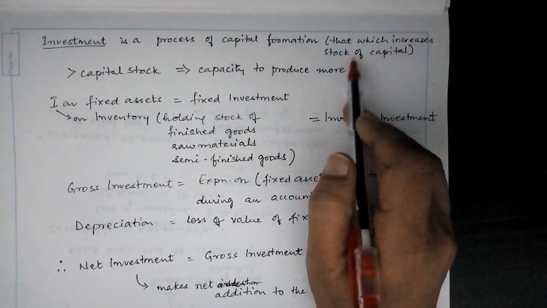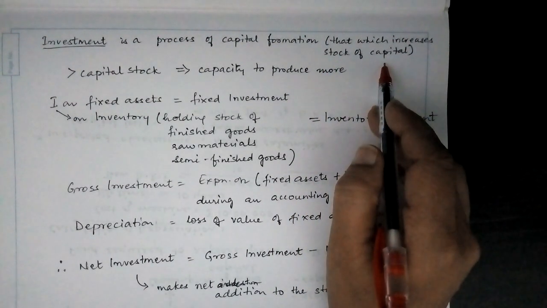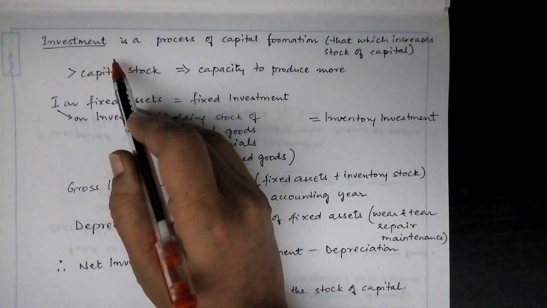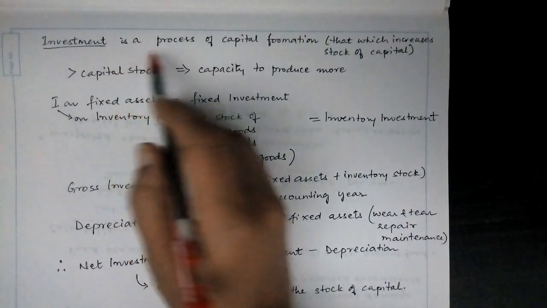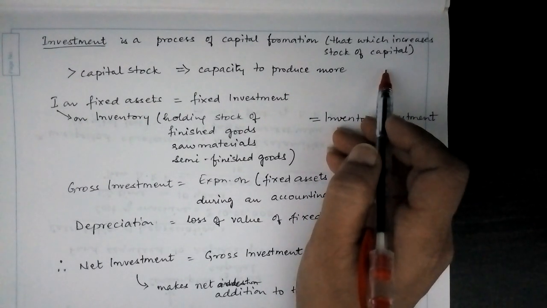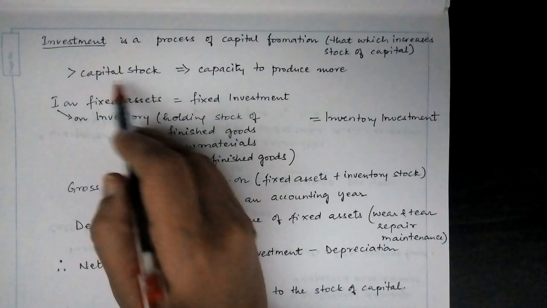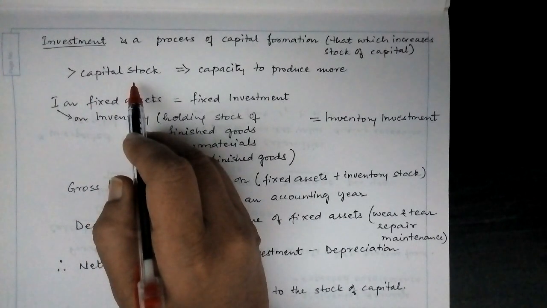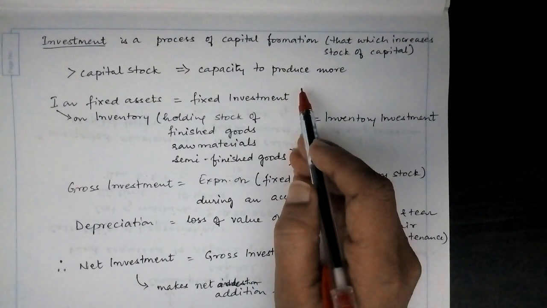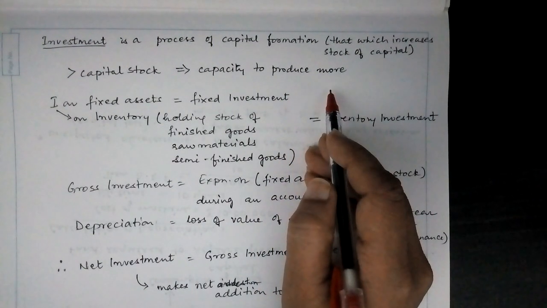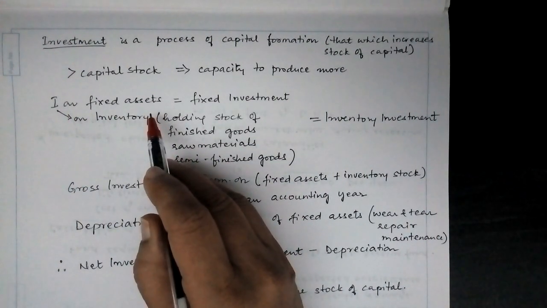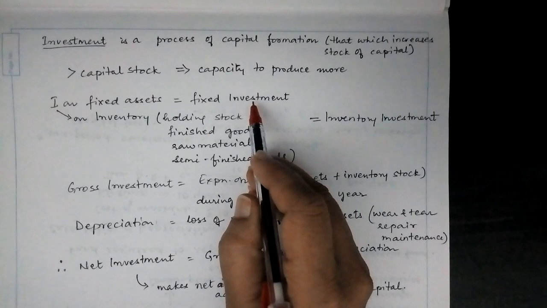Now something which increases the stock of capital, or let us say a process of capital formation, is called investment. So define investment. Investment is a process of capital formation, that which would increase the stock of capital. Now a greater capital stock would imply a greater capacity to produce more goods. So investment is done on fixed assets. This investment on fixed assets is also called fixed investment.